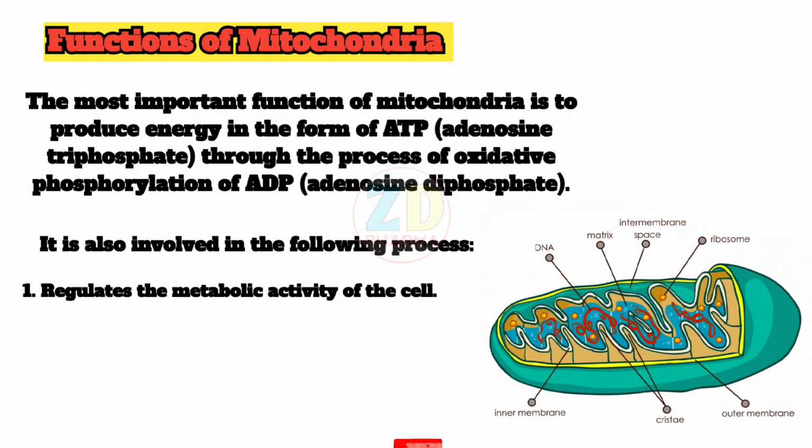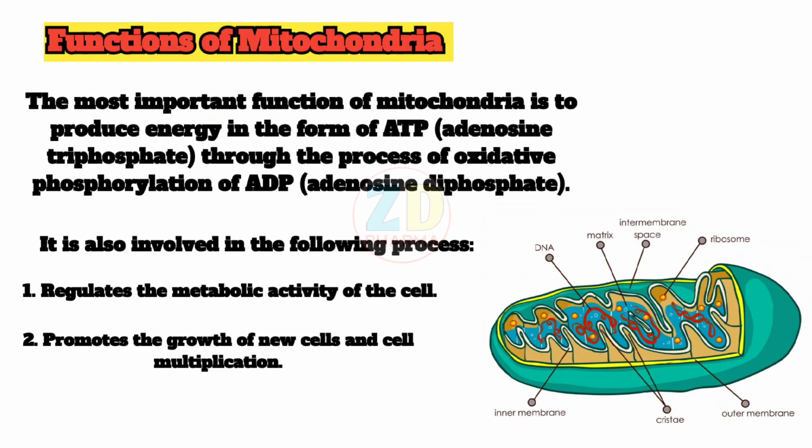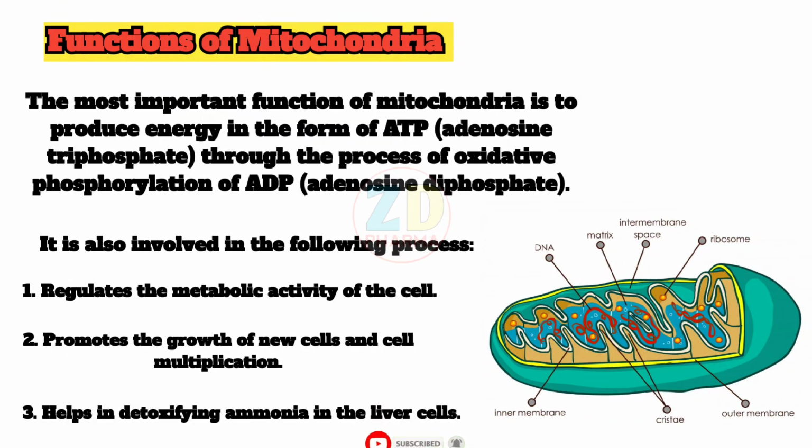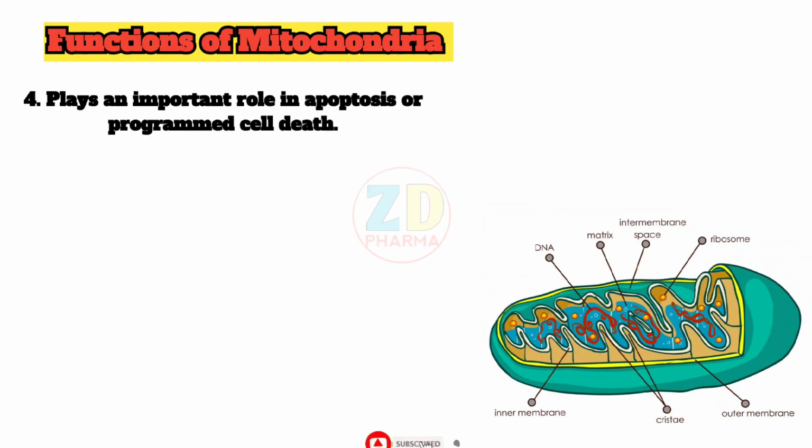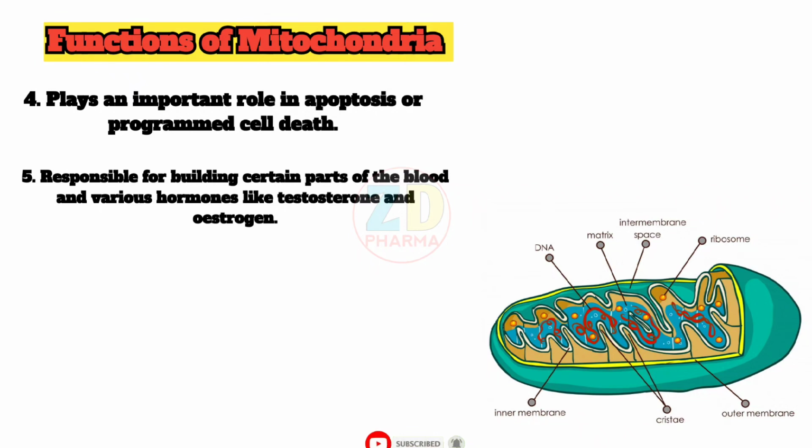1. Regulates the metabolic activity of the cell. 2. Promotes the growth of new cells and cell multiplication. 3. Helps in detoxifying ammonia in the liver cells. 4. Plays an important role in apoptosis or programmed cell death. 5. Responsible for building certain parts of the blood and various hormones like testosterone and estrogen.